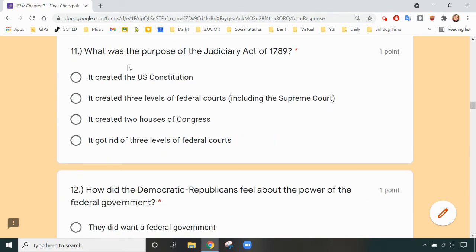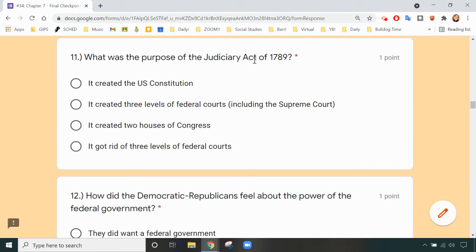Number 11. What was the purpose of the Judiciary Act of 1789? It created the U.S. Constitution. It created 3 levels of federal courts, including the Supreme Court. It created 2 houses of Congress. It got rid of 3 levels of federal courts.